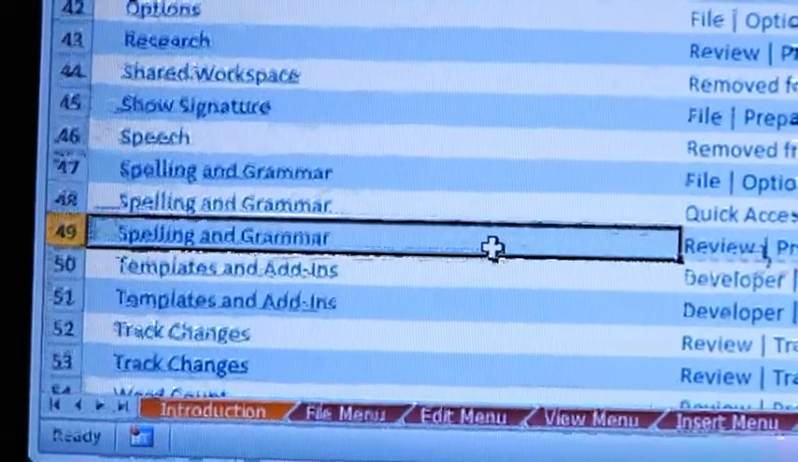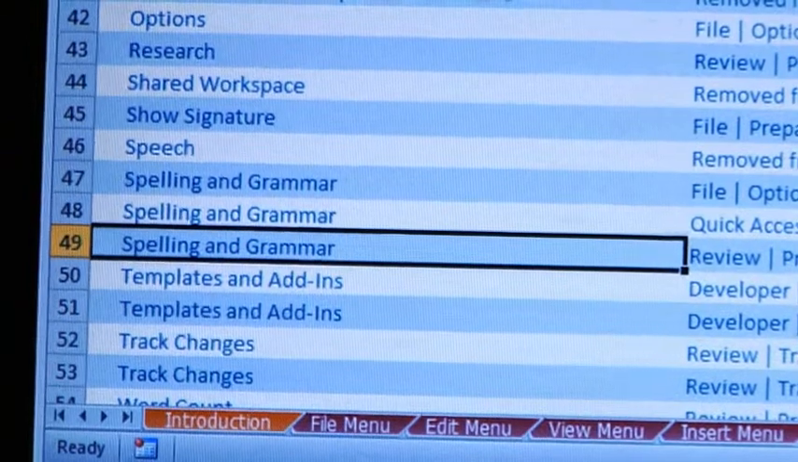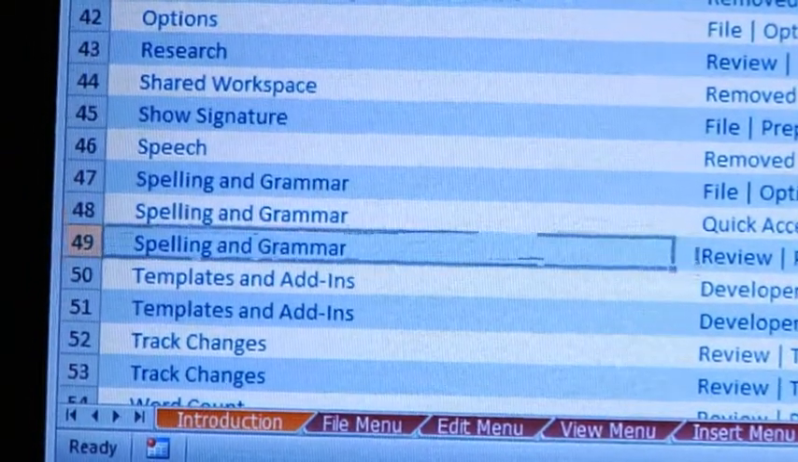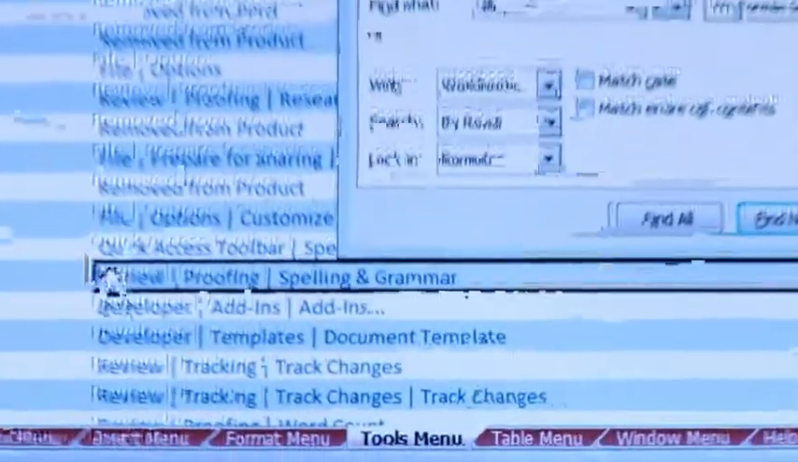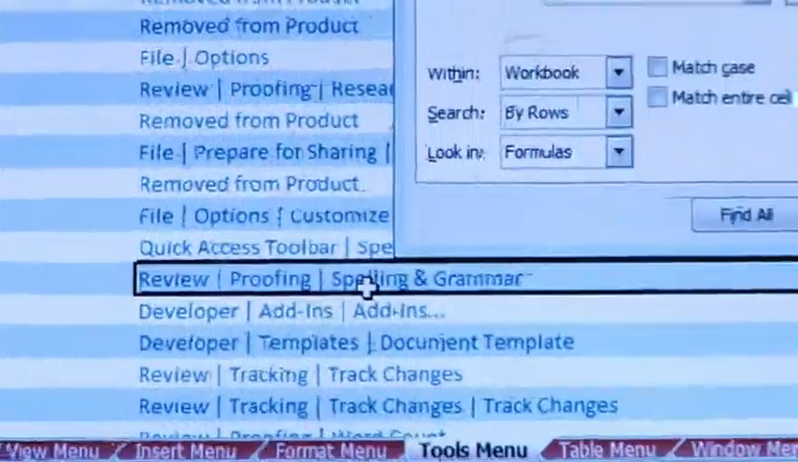So here's where it would have been in the old 2003 location. So there, right there, 2003 location, and there's the spelling and grammar command. And then if I tab over, I can see that it was on the Review tab in the Proofing group, and spelling and grammar in the 2010 UI.